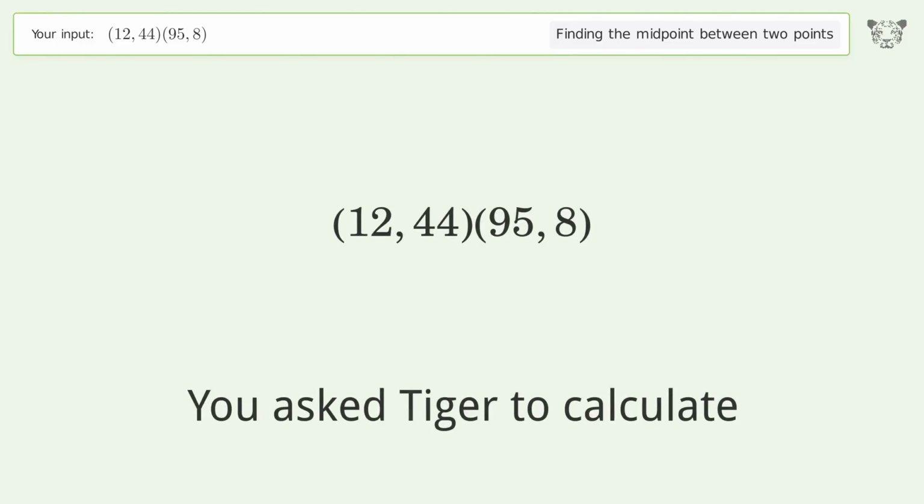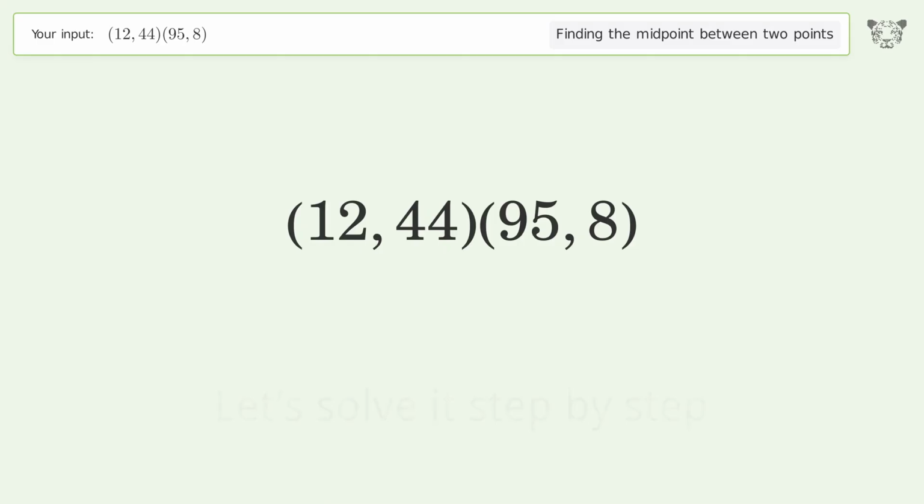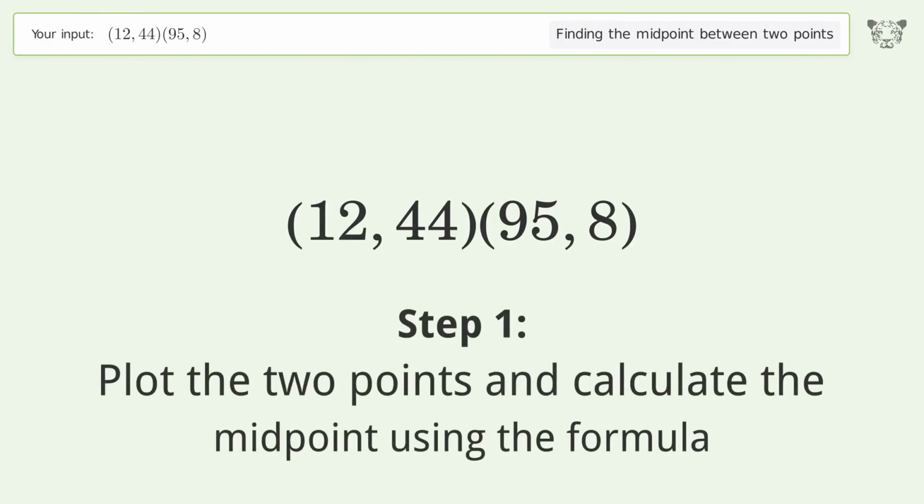You ask Tiger to calculate. This deals with finding the midpoint between 2 points. The midpoint between the 2 points is 53.526. Let's solve it step by step. Plot the 2 points and calculate the midpoint using the formula.